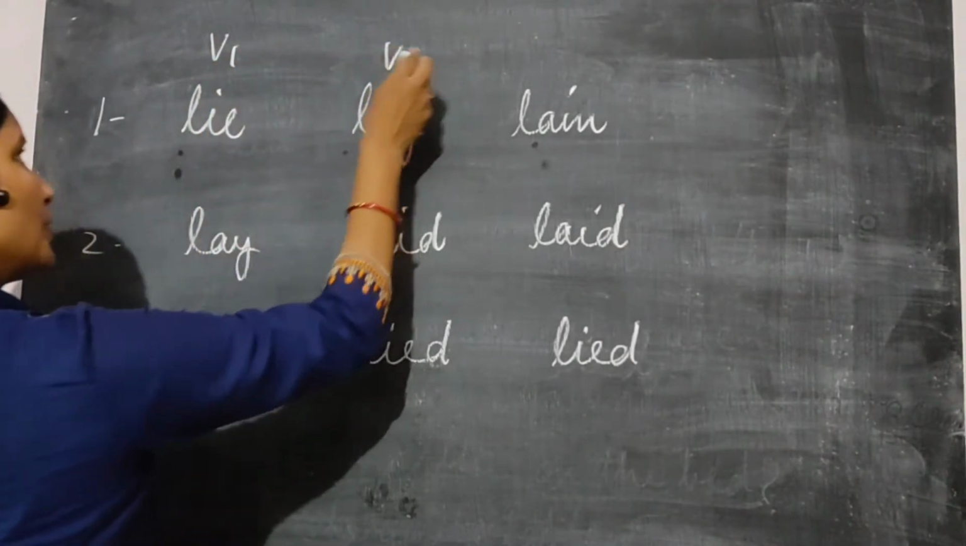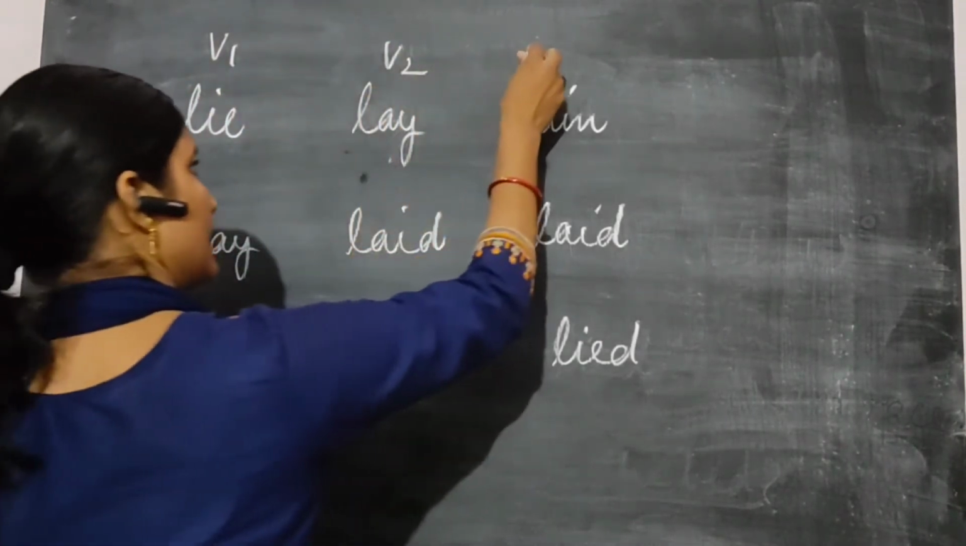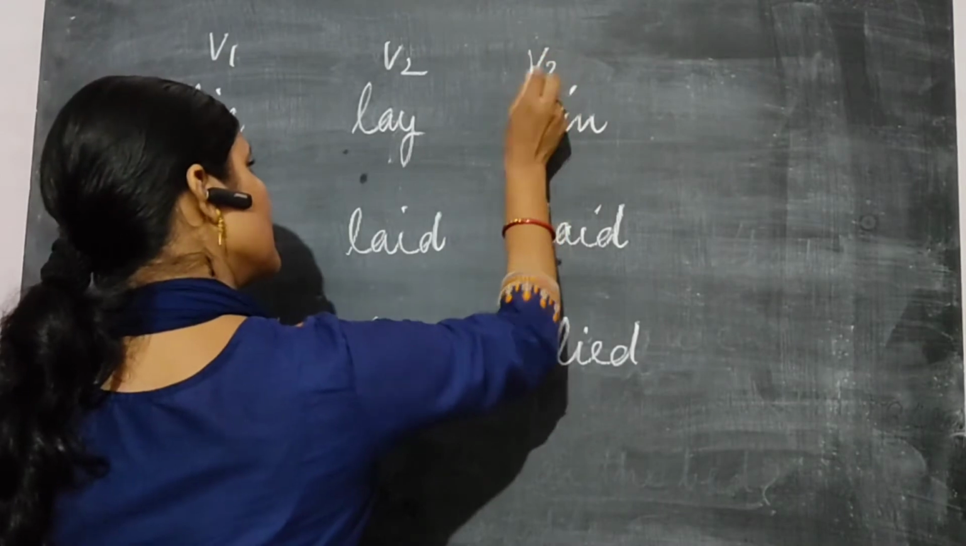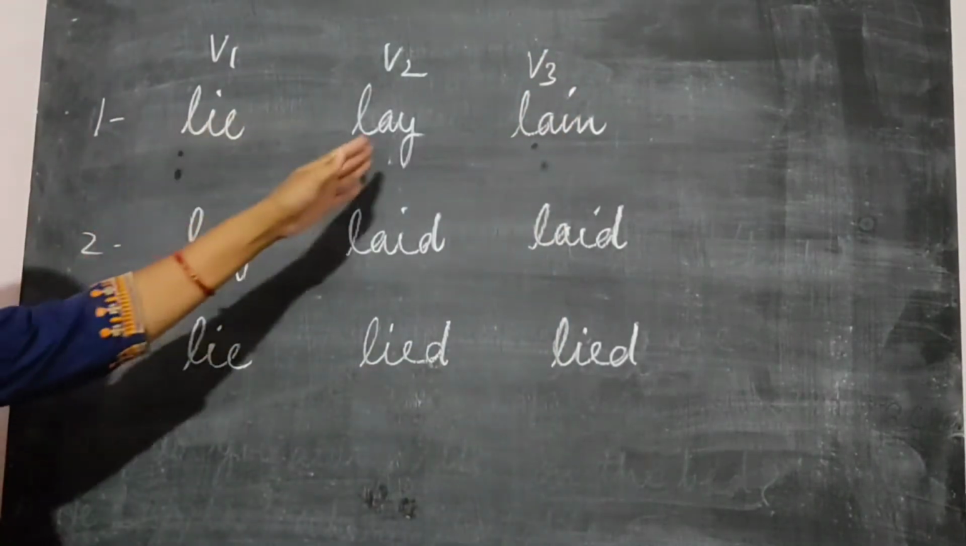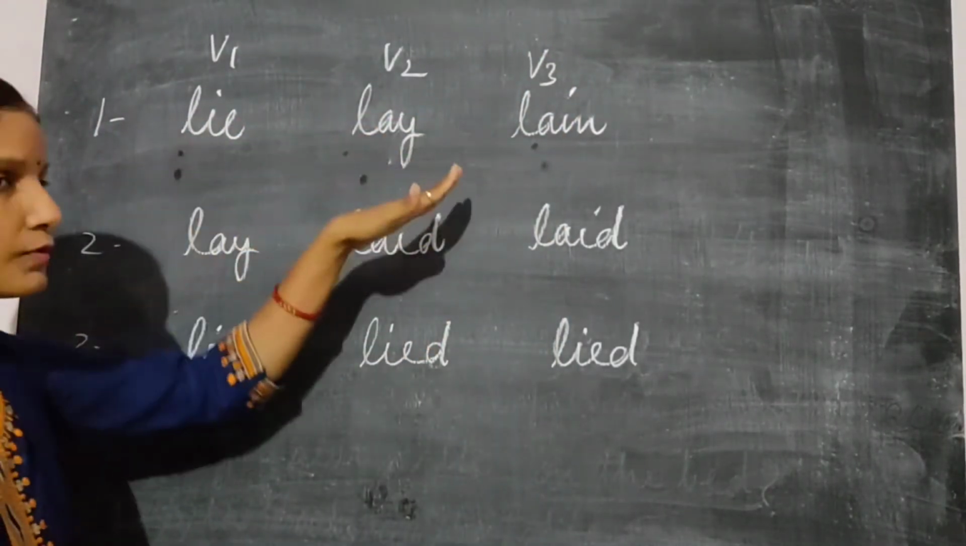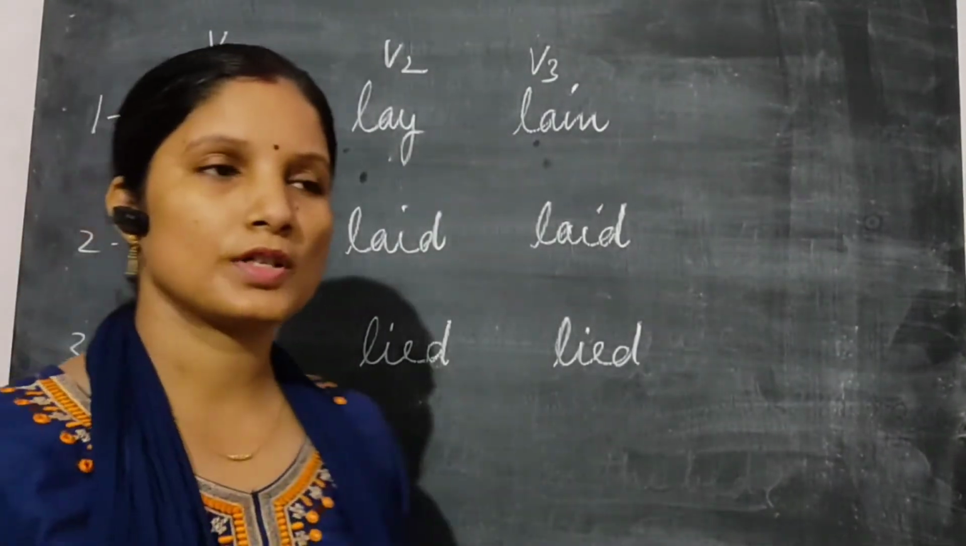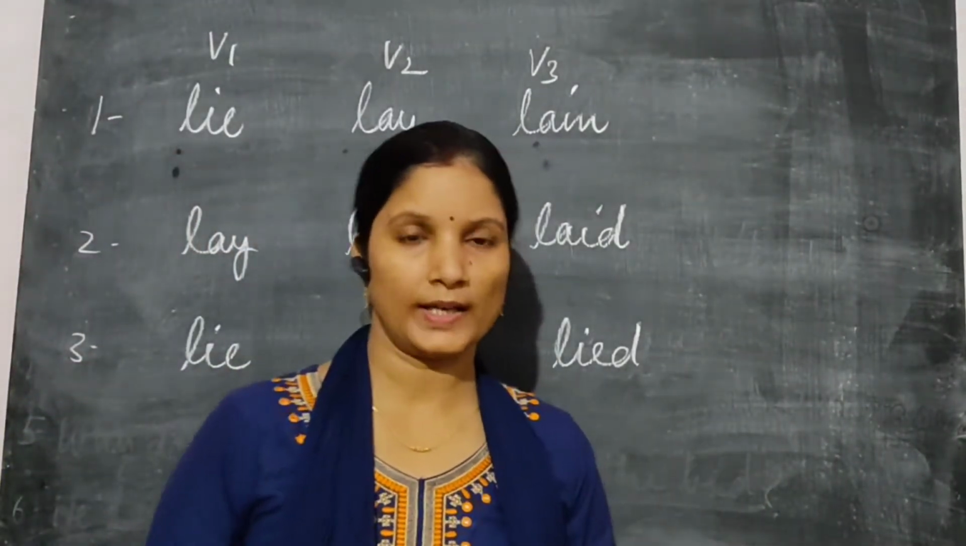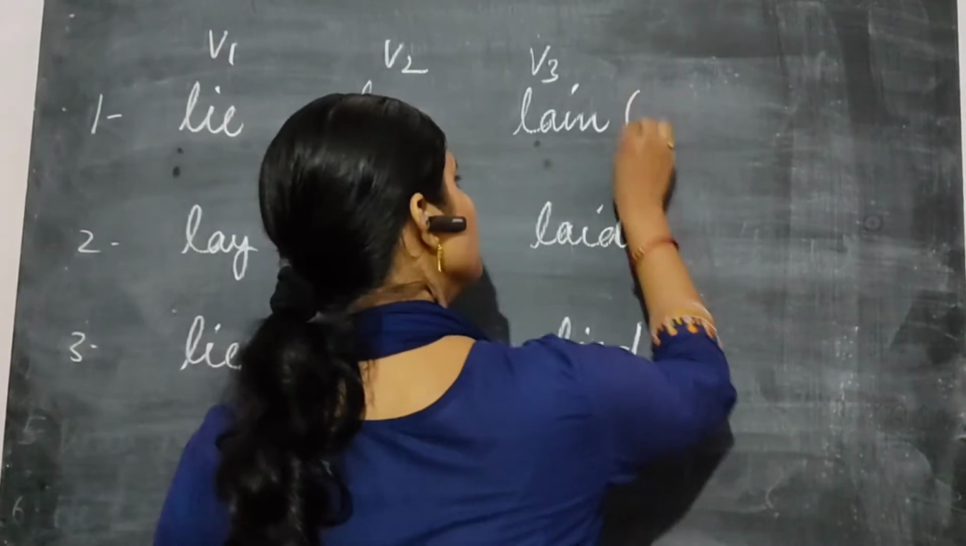Okay. Lie, this is the first form of the verb. This is the second form of the verb, meaning present, past and past participle. That is the third form of the verb. Lie, lay, lain. We use these verbs when we talk about someone taking rest. Okay. Take rest.